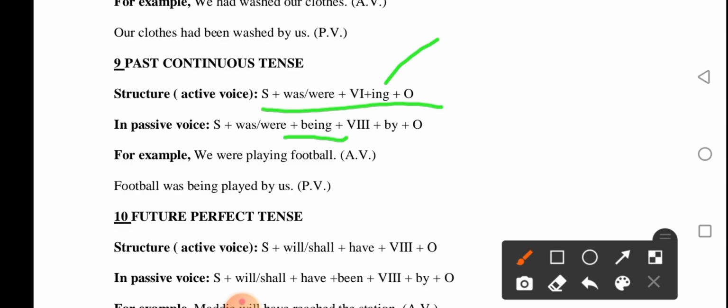Active sentences should have the ing form, but passive should have being instead of the ing form. So in passive, subject plus was or were plus being plus verb 3 plus by plus object.